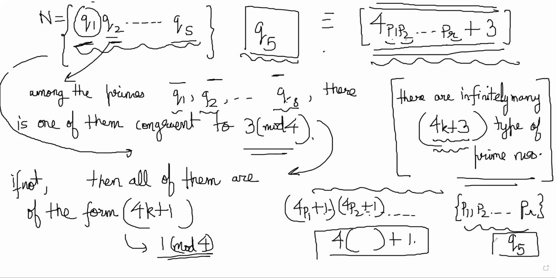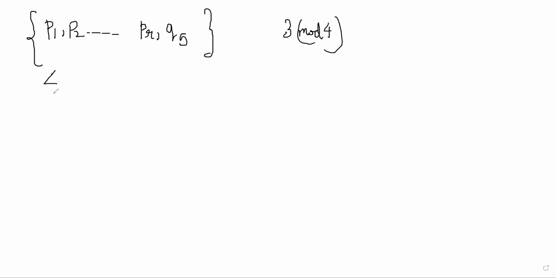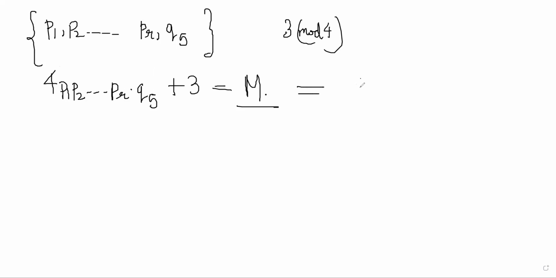And if you include q5 into that list, the list has grown in size by 1. Now you can repeat the process again. My new list of prime numbers was p1, p2 till pr and q5. This is my new list of prime numbers which are 3 mod 4. And now I can construct another number, 4 p1 p2 pr q5 plus 3, my new number m. m will have some prime factorization, let's say t1, t2, and so on.